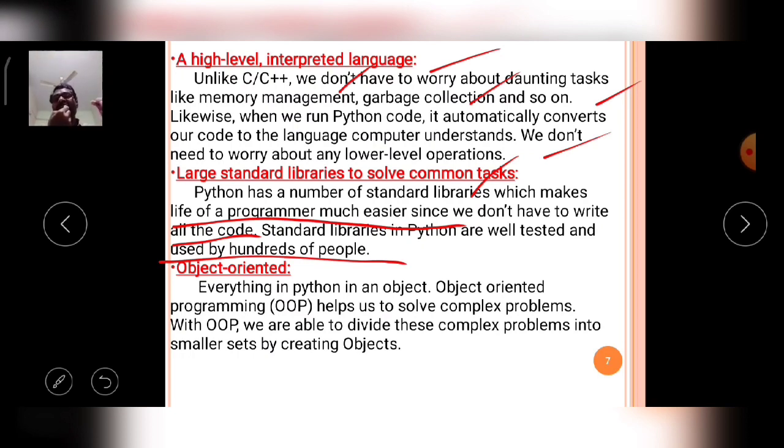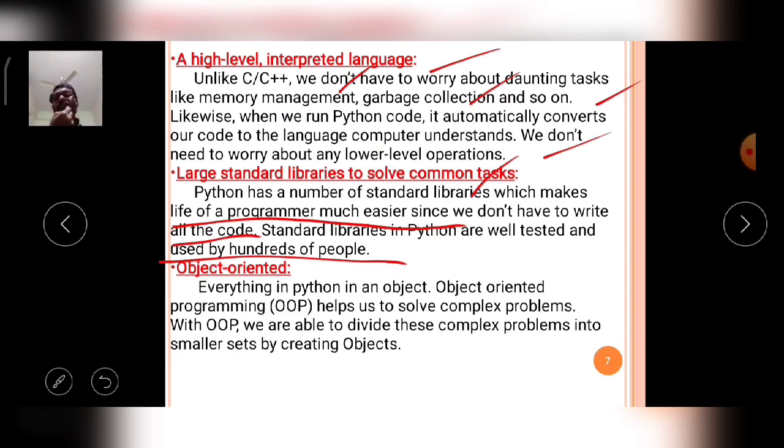Only if the particular library worked successfully in the beta version or in the previous testing are the libraries included into the Python language. So the Python language supports large standard libraries to solve common tasks.